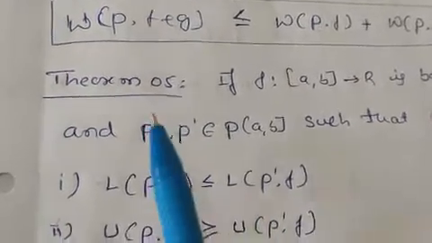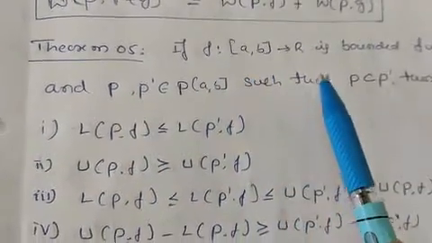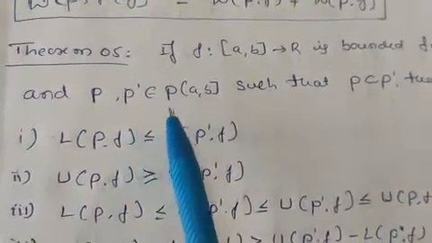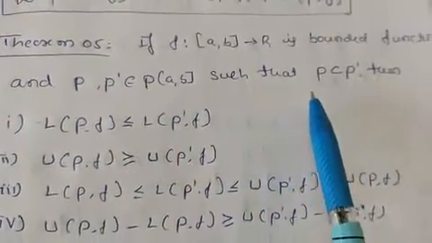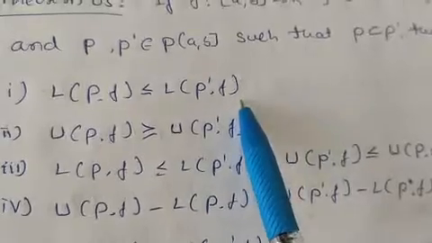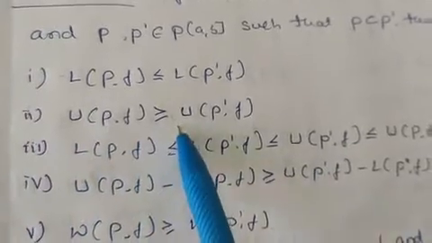Now let us take the next theorem. Theorem number 5. If f is a function from [a, b] to R that is a bounded function, and P, P' belong to the set of partitions of [a, b] such that P is contained in P', then first point, L(P, f) is less than or equal to L(P', f), because here P' is a refinement of P. Second, U(P, f) is greater than or equal to U(P', f).